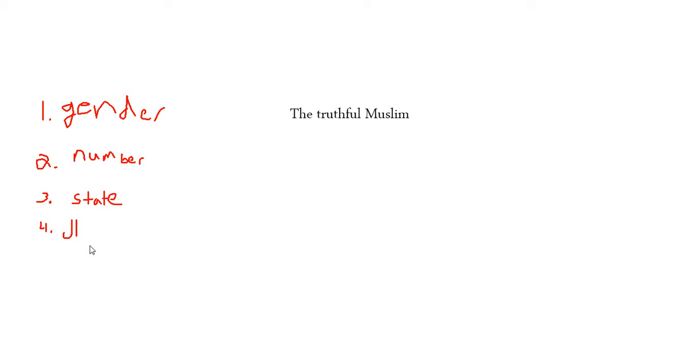Unlike English, where you would say the man is truthful, or the men are truthful, there's no plural for the adjective, but in Arabic there is. So if it's two men, you would make the adjective dual, and if it's multiple men, you would make the adjective plural.